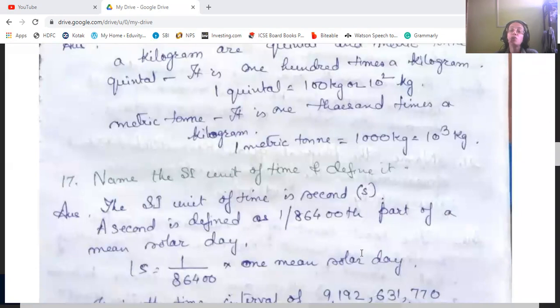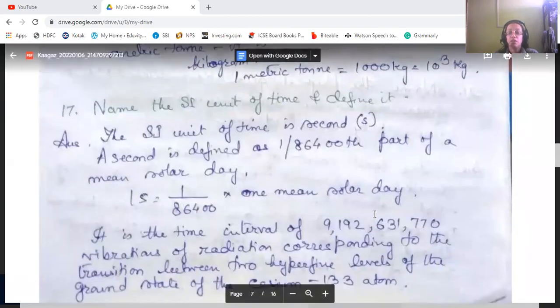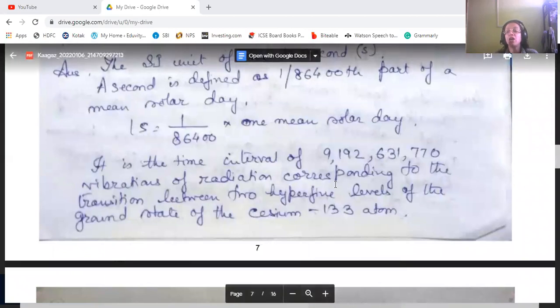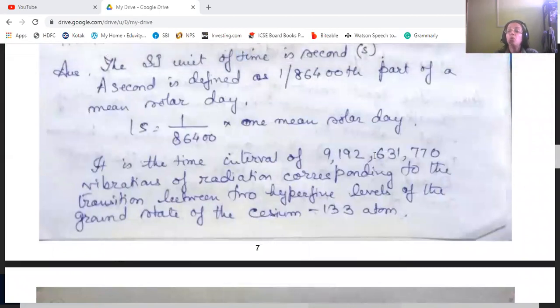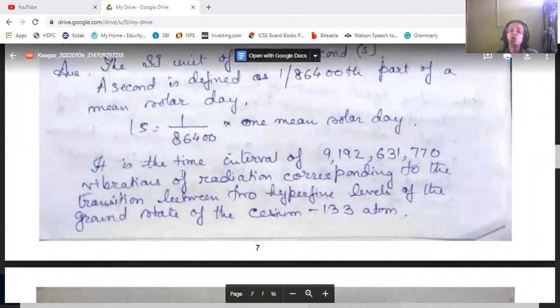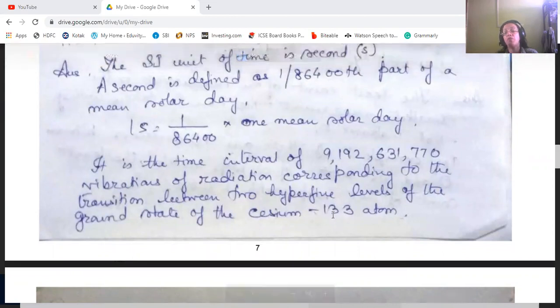Now name the SI unit of time and define it. The SI unit of time is second, and the second is defined as 1 by 86,400th part of a mean solar day. So 1 second is equal to 1 by 86,400 into 1 mean solar day. That is the definition of a second, or you can write it as, it is the time interval of 9,192,631,770 vibrations of a radiation corresponding to the transition between 2 hyperfine levels of a ground state of cesium-133 atom.